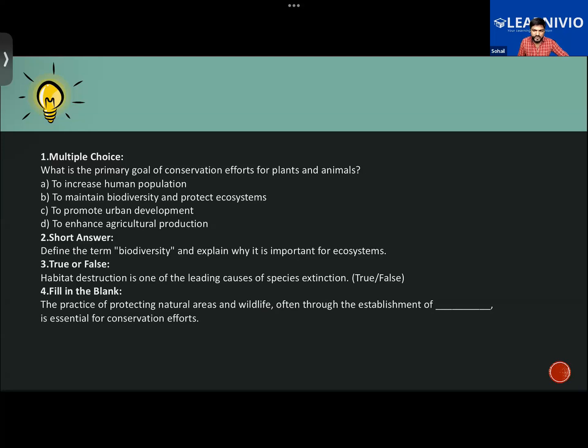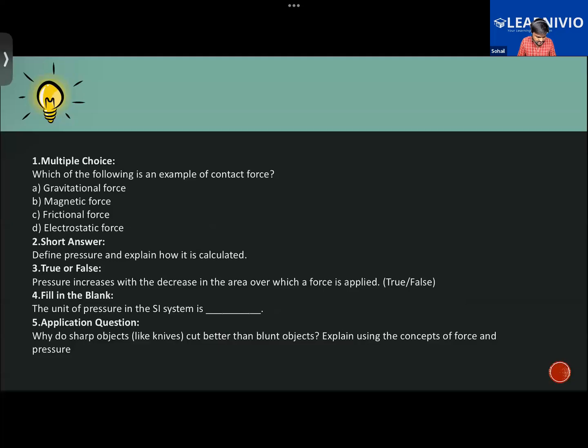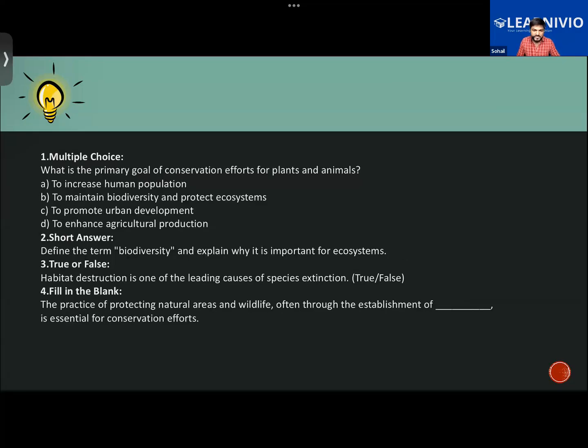Only a few questions, okay, because we have to complete the chapter that we have left. This is a question from the chapter Conservation of Plants and Animals, and this is a question from the chapter Materials, Metals and Non-metals, which only Chakrika will be required to do. I will be sharing the screenshot in the chat box, so only you will be doing it. Others start from here, and you also will be starting from here, but we have to do that one as well, okay, Chakrika?